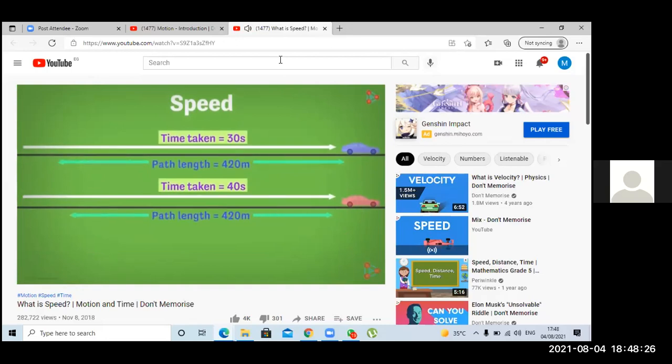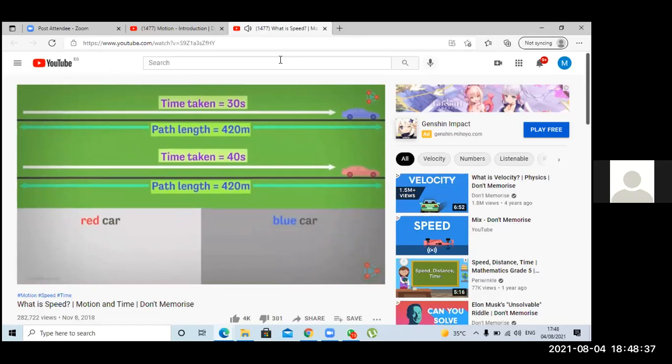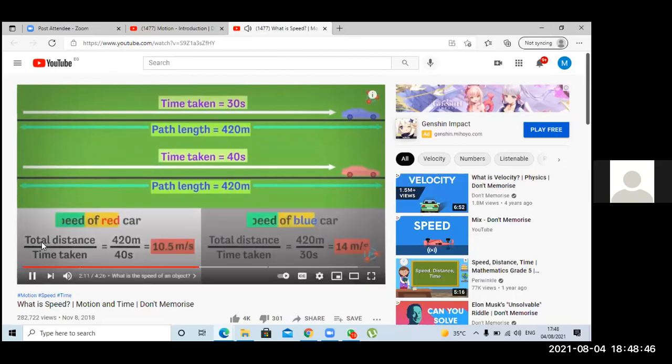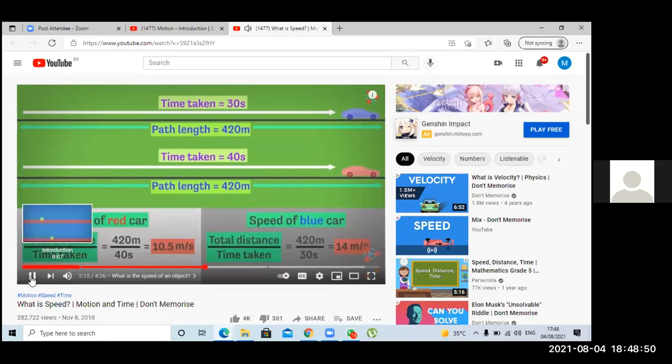Let the length of this path be 420 meters. This path length is nothing but the distance that the car travels in a given amount of time. Now for each object, if we take the ratio of the total distance covered and the time required to cover that distance, we will get this. This ratio is called the speed of the object. Yes, speed is distance over time.